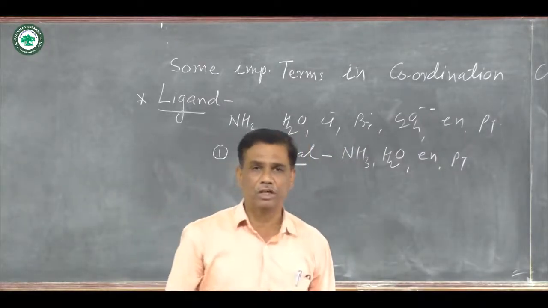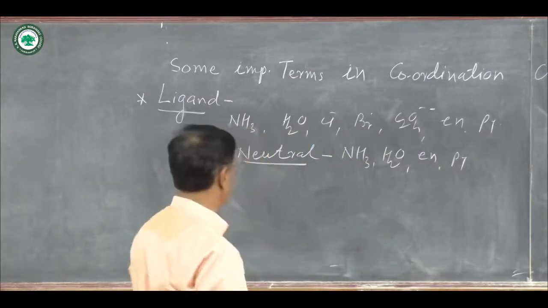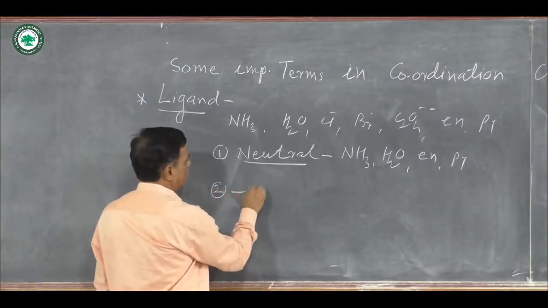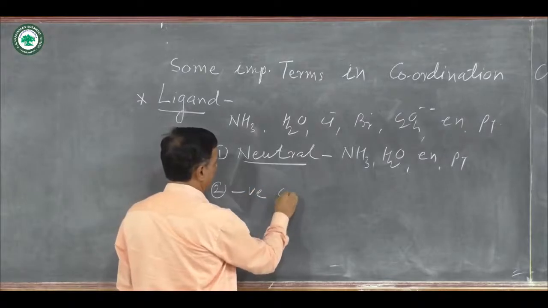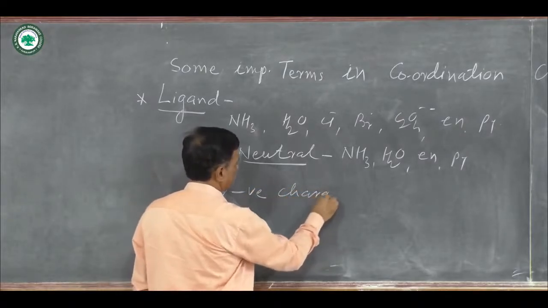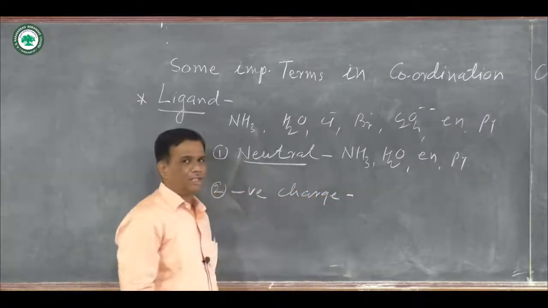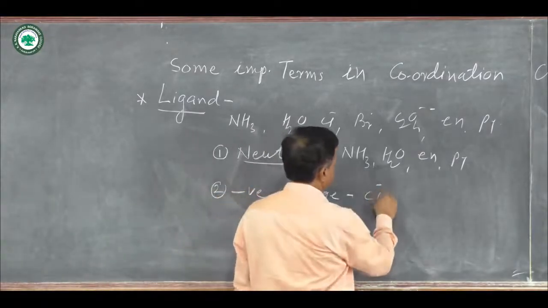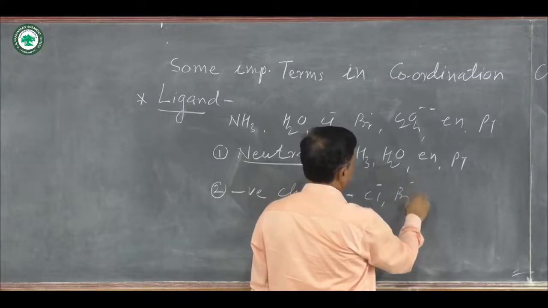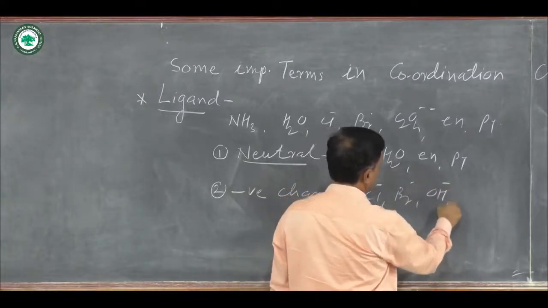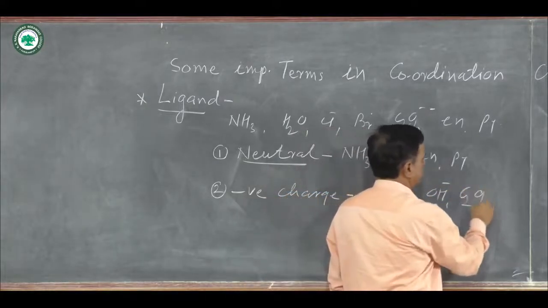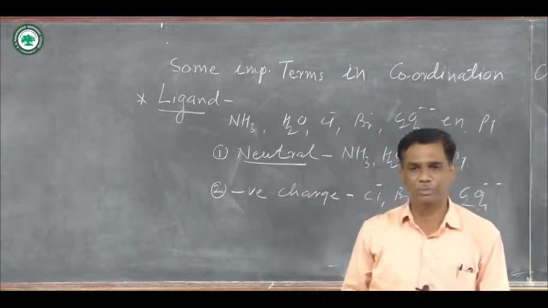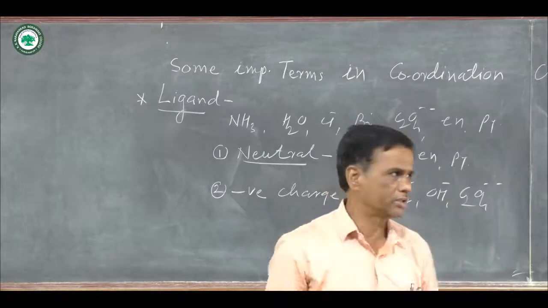Then next, negative charge ligands. They are in anionic form. Examples are Cl minus, Br minus, OH minus, oxalate ion C2O4 double minus.